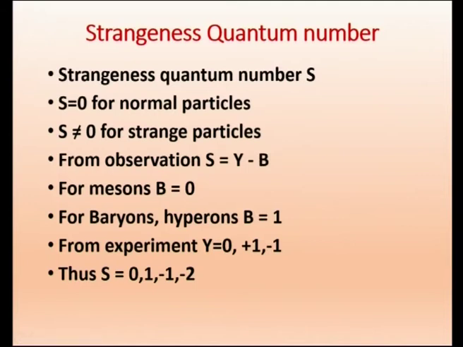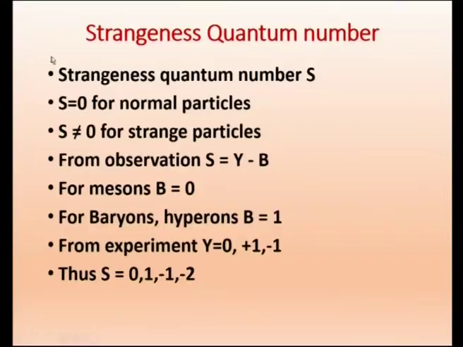They wanted to make it mathematical, to see whether there is any arithmetic or mathematical relation which can explain the reactions, because all reactions are not possible. Some reactions are occurring, some are not occurring. They found that it is related to the strangeness of the particle.